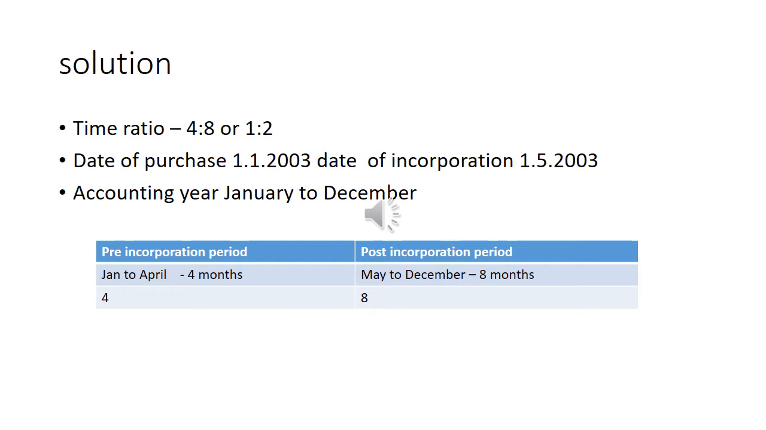Calculation of time ratio. The accounting year started in January and ends in December. The company was incorporated on 1st May. That means January to April, 4 months, is the pre-incorporation period. The remaining May to December is the post-incorporation period. So 4:8, which is simplified into 1:2.